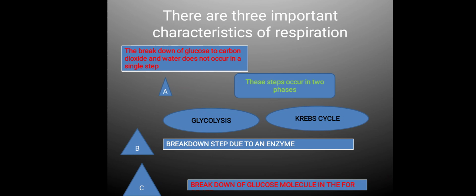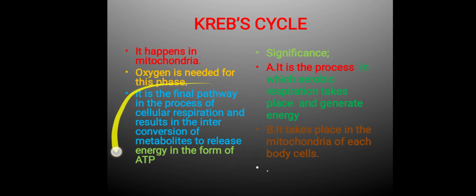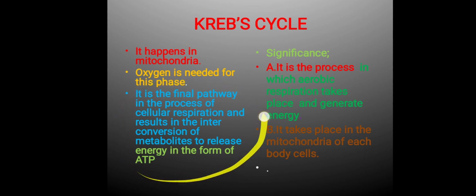Glycolysis, it is the first phase of breaking down of glucose. It takes place in the cytoplasm and produces pyruvate. Krebs cycle, it is the final pathway in the process of cellular respiration and results in interconversions of metabolites to release energy in the form of ATP.